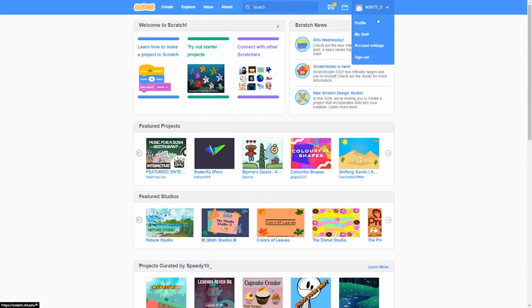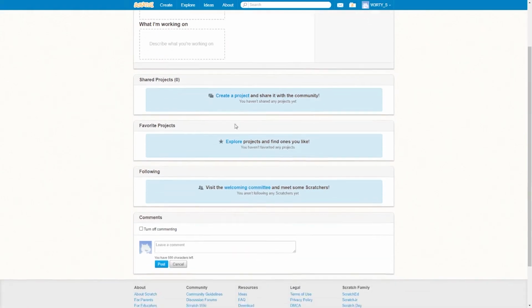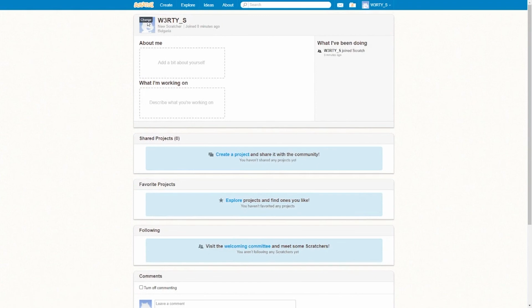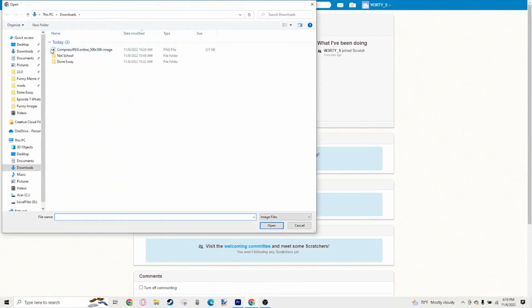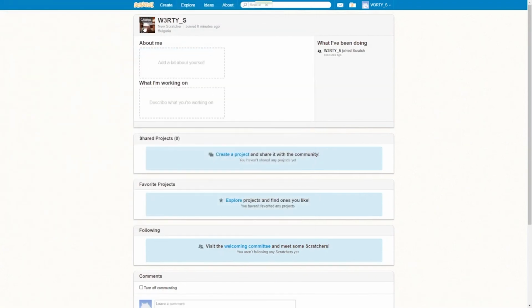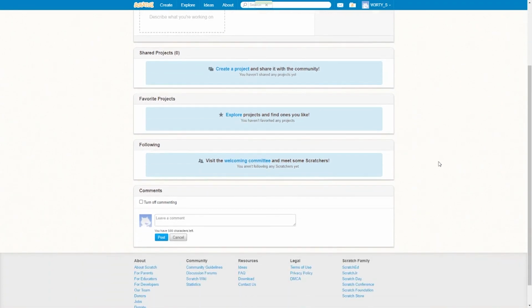So you can go to Profile, then Customize things. So what we'll customize is the profile picture. There. And that's how you make an account on Scratch. For the next video, I'll show the basics of how to make a game in Scratch.